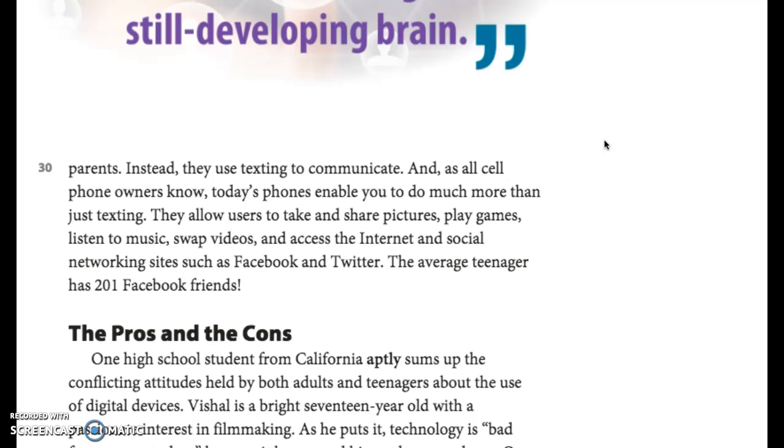I've noticed that a lot with my students. They're like, oh, hold on, I have to call my mom. And then they get their phone out and they call, or they use my phone to call their parents rather than shooting them a text.